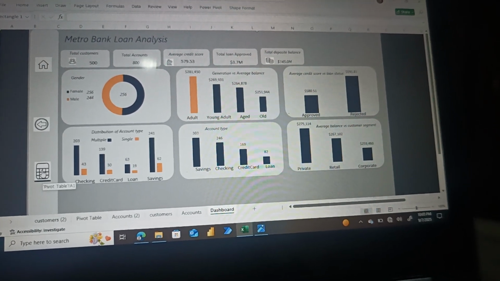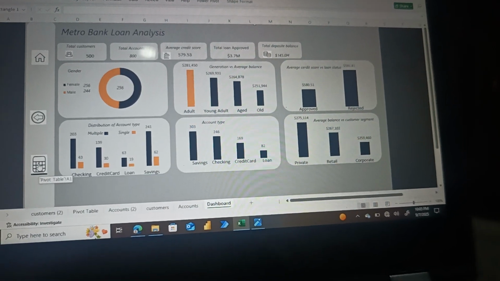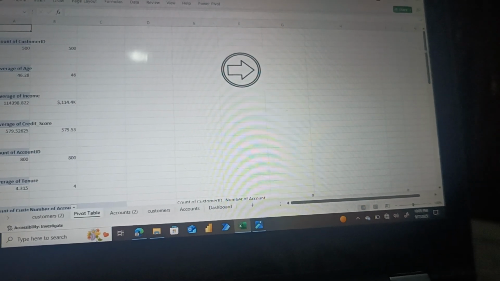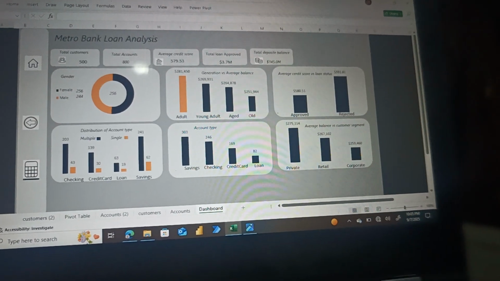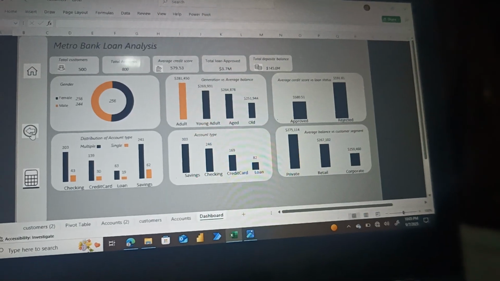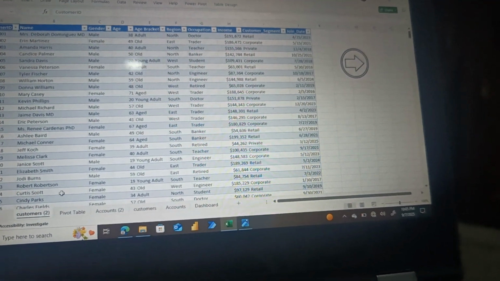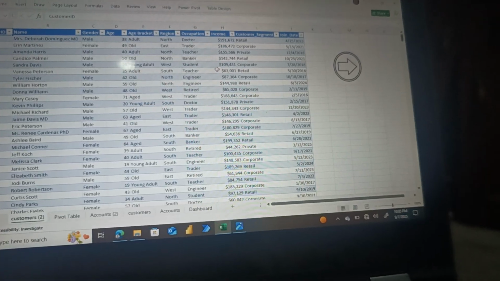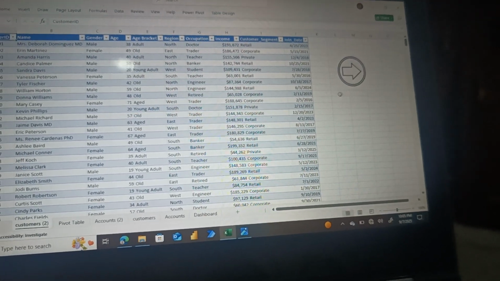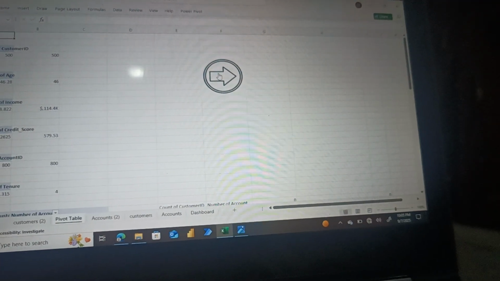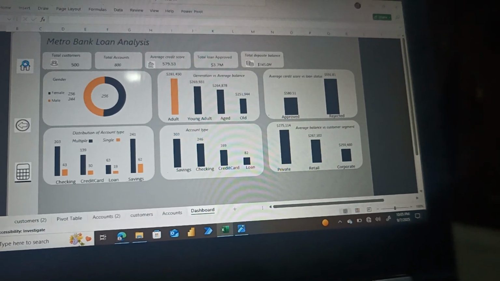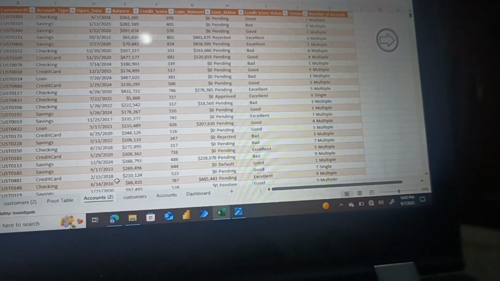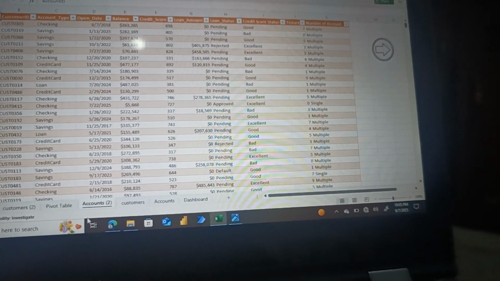So I added some icons and linked them to my work. This one takes you to my pivot table where I did my analysis. This icon takes you back to my dashboard. This icon takes you to my customer table. And this icon as well takes you to my pivot table. This one will take you back to my dashboard. This icon, the home icon, takes you back to my accounts table.